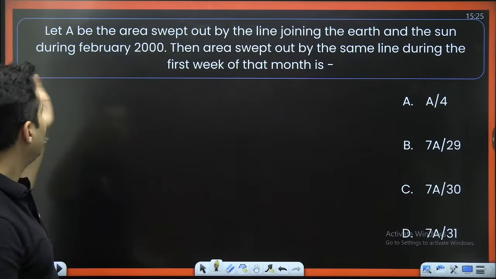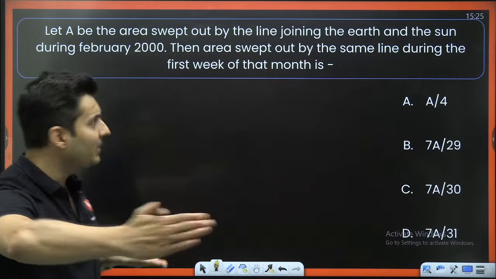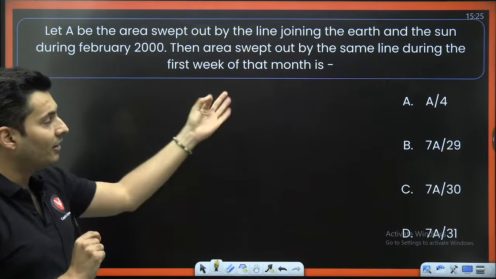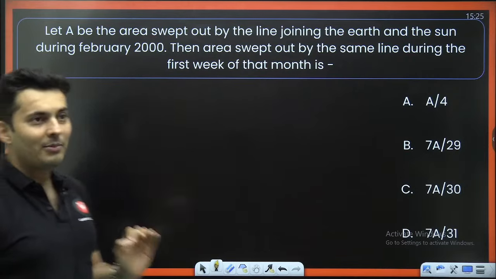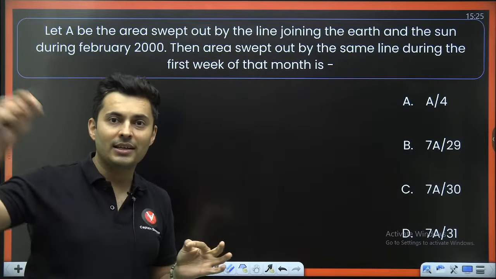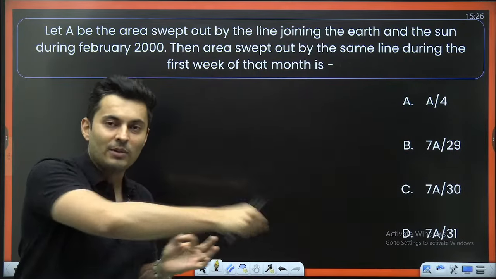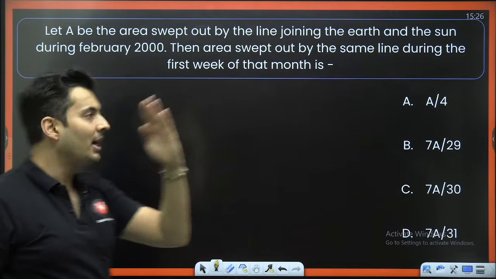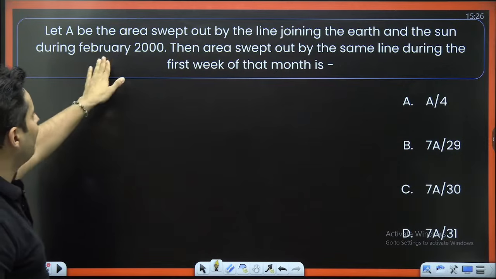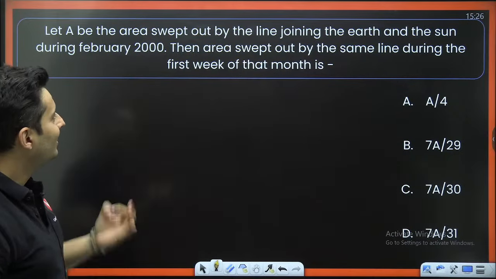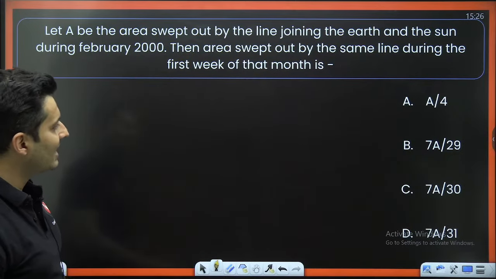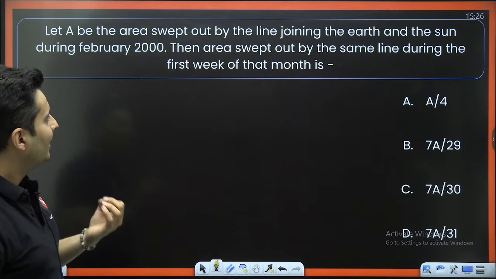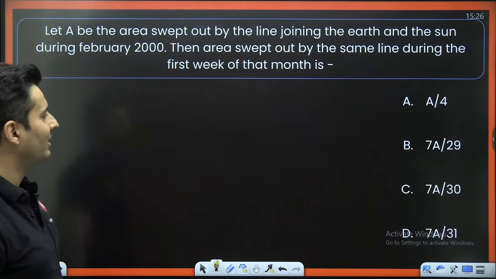Let A be the area swept out by the line joining the earth and the sun. Remember Kepler's law. You join the sun and the earth when the earth is revolving and see how much area is swept by that line after some time. During February 2000, then area swept by the same line during the first week of that month.